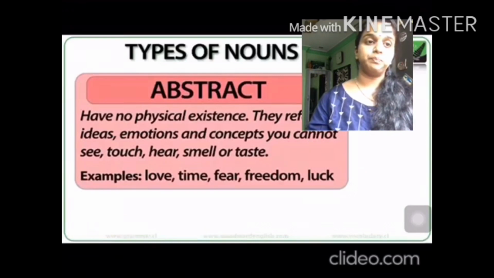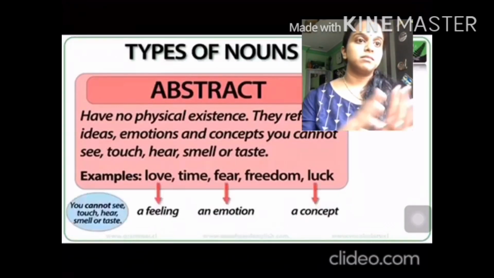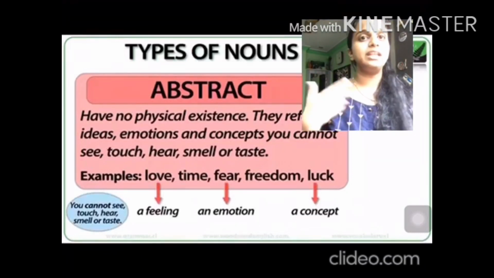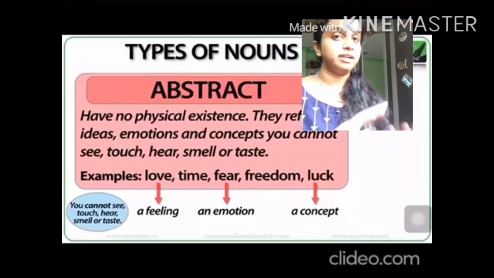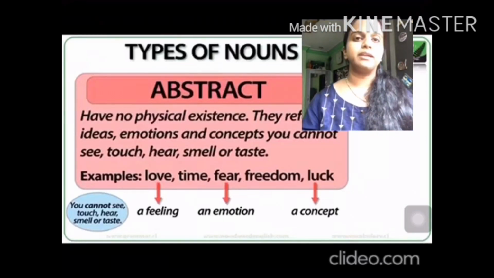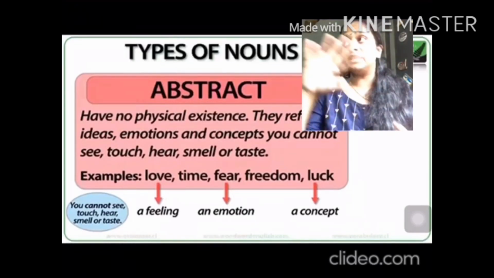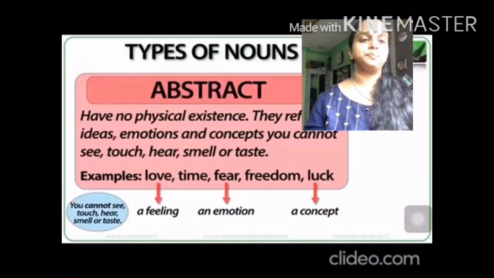For example, love. You cannot touch it, you cannot see it, right? Can you see love? No. You can only feel it. That is an emotion, it is invisible. So it comes under abstract noun. Time. Again, you cannot see time. You cannot see the time anywhere. It is just a thought, it is just made up by us.